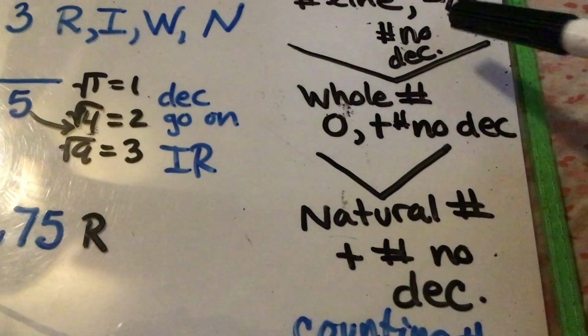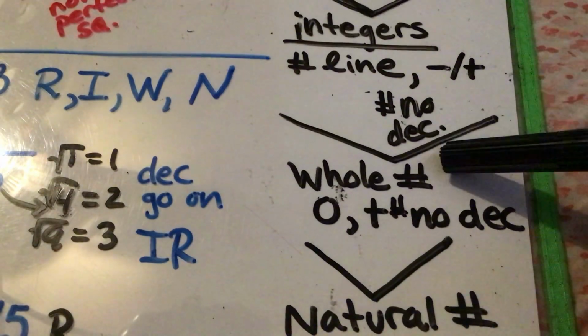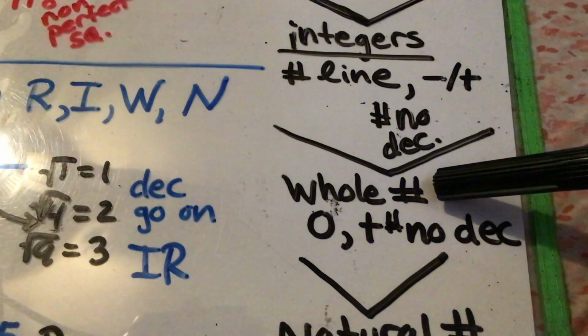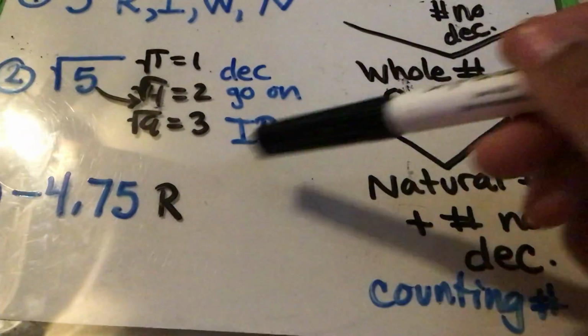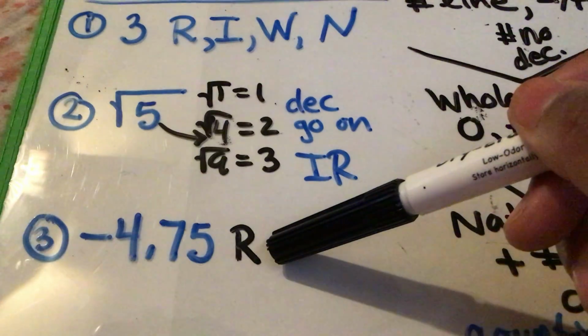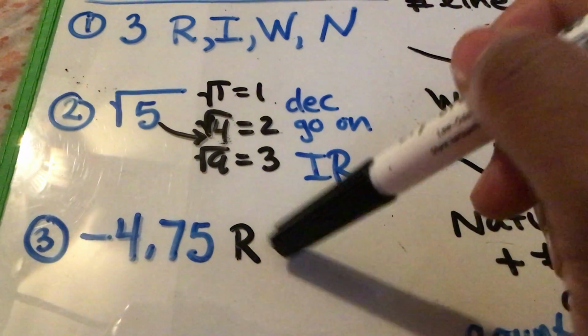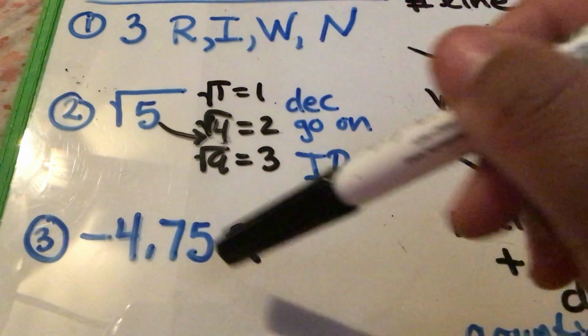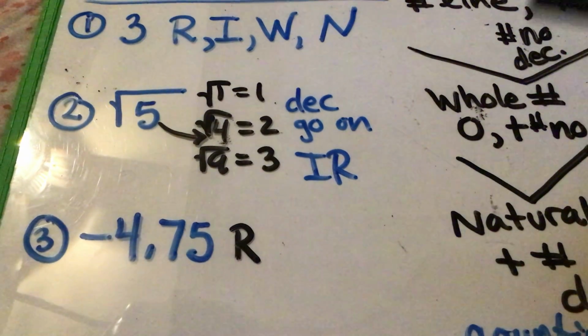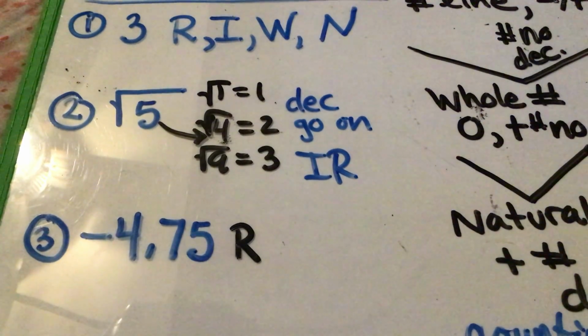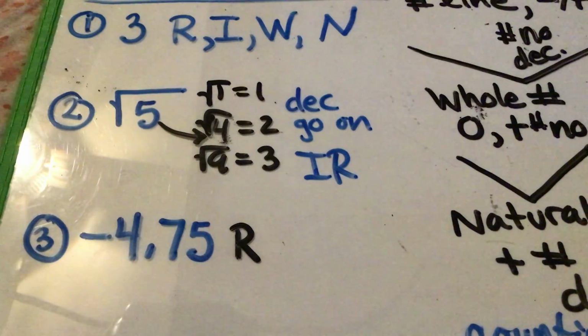As soon as you say no, you're done. You can't skip. You can't go from rational to whole number without being an integer. So this is just a rational number. It's not an integer, which means it cannot be a whole number, and therefore it cannot be a natural number.